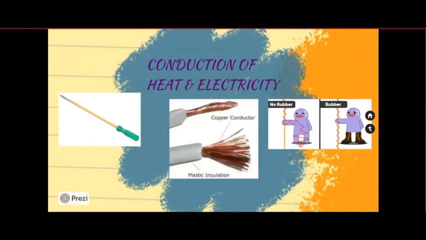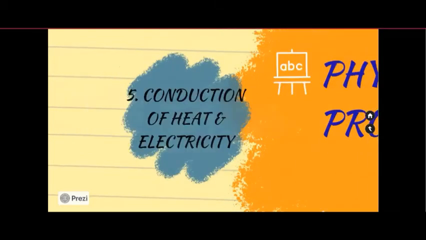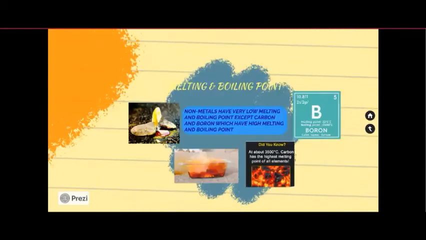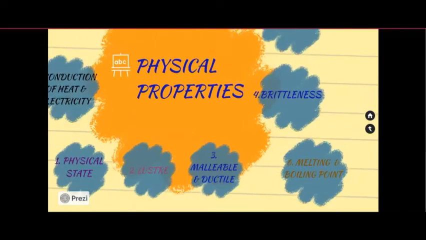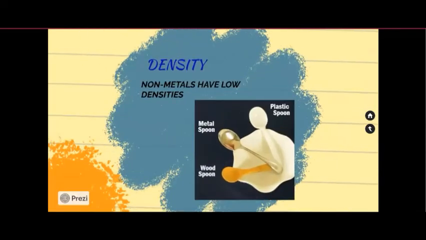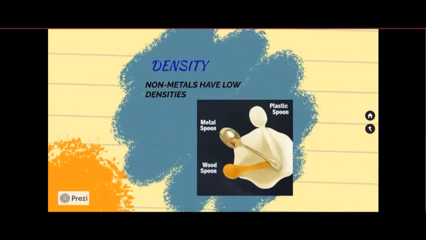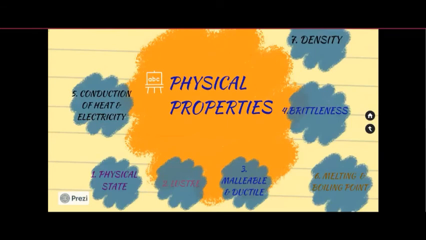Conductivity or conduction of heat and electricity. Non-metals are bad conductors of heat and electricity, and hence wires are always covered with rubber to avoid conduction of heat and electricity. Next is melting point and boiling point. Non-metals have very low melting and boiling points as compared to metals. Next is density. Non-metals have very low densities. For example, a plastic spoon is very light as compared to metal spoons.